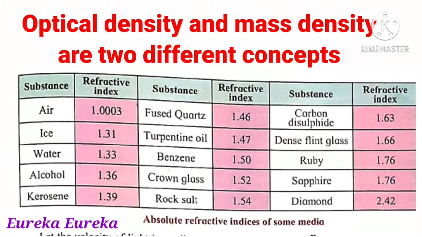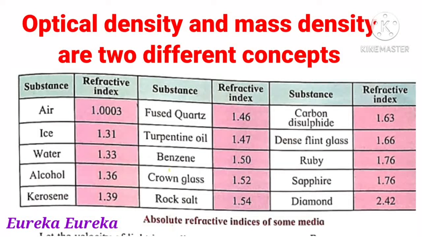A very important point to remember is that water has a refractive index of 1.33, and if you compare this to alcohol, it is 1.36. This means that water has a lesser refractive index as compared to that of alcohol.